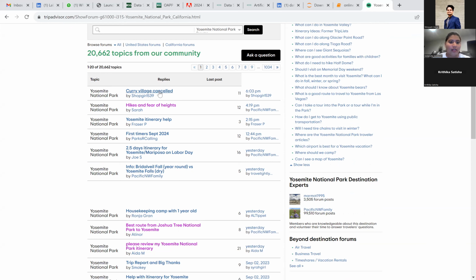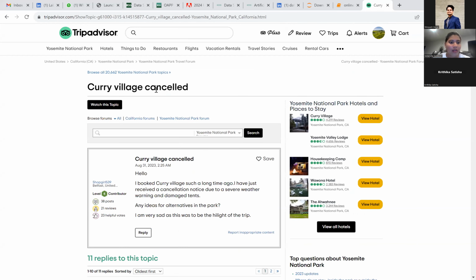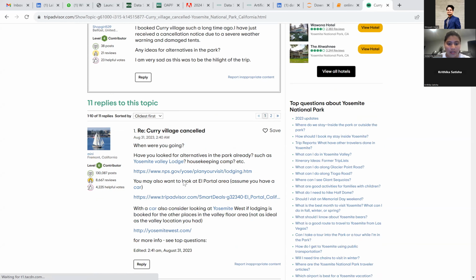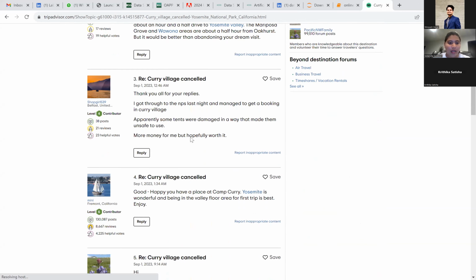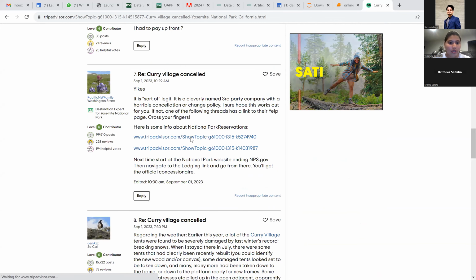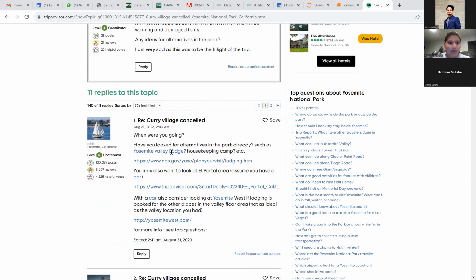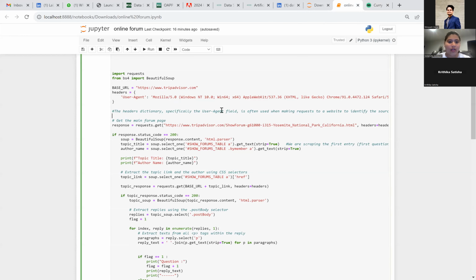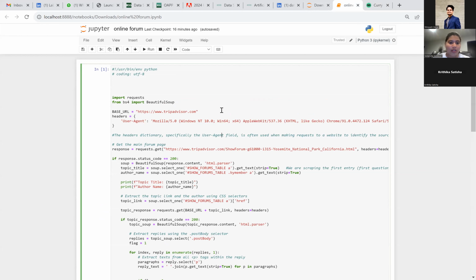It is the topic and these are the questions posted by the authors, and we can see the replies from here. Like for example, for this one, Curry Village cancelled, here a user posted his question and we can see many replies for that, almost 10 replies to the question. So this is the question and we have almost 1 to 10 replies. So the same thing here, we are performing web scraping through Requests and Beautiful Soup. Let me just run this and we can see the output.